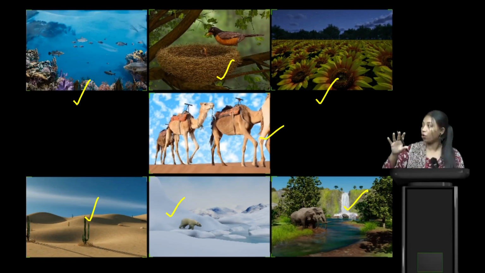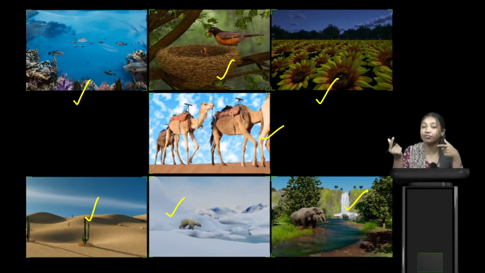Every single thing I am watching here, they all are different, isn't it? And everything is present on our Earth only. So we can say lastly that our Earth is the only planet that supports life, with various kinds of plants, animals, and living organisms.